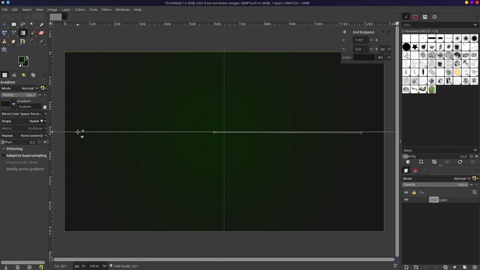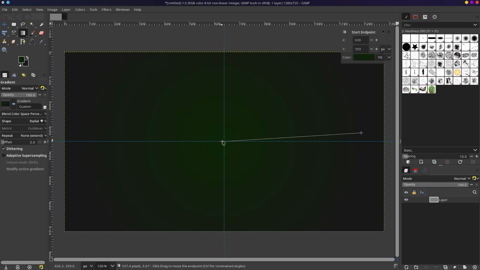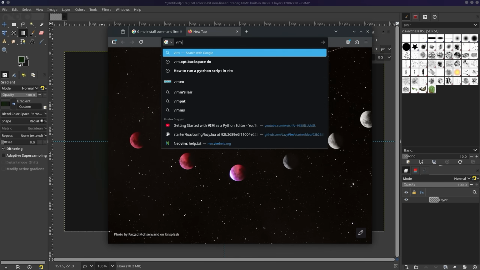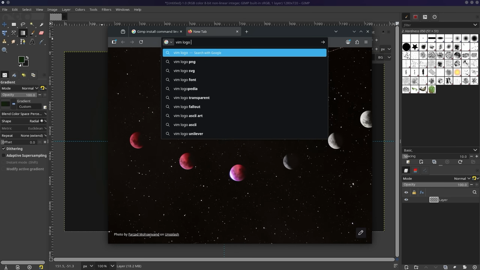I don't think that's the middle point there. It would be about 360, I think. I'm not the greatest with my math, but that should be about the center point. So on that thumbnail, there was a massive Vim logo on it. So we're gonna look up the Vim logo.